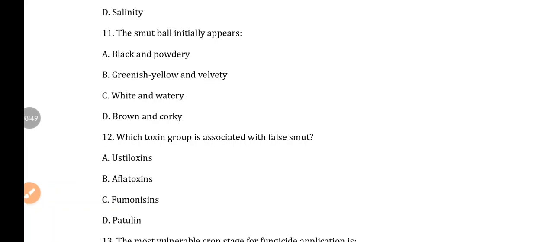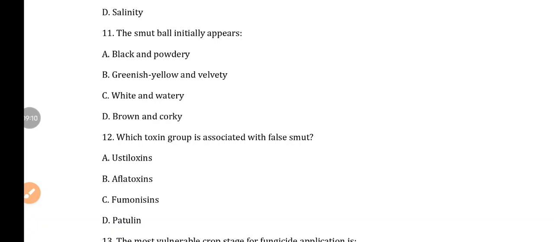And then question number 11. The smut ball initially appears: option A, black and powdery; option B, greenish yellow and velvety; option C, watery white and watery; option D, brown and corky.